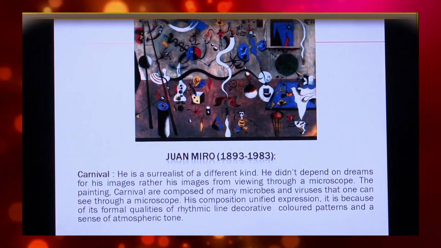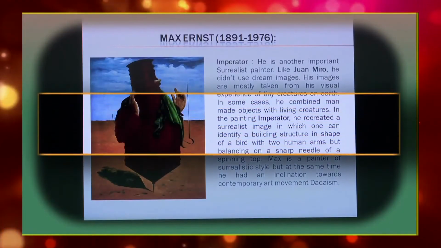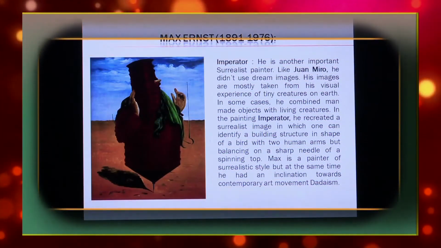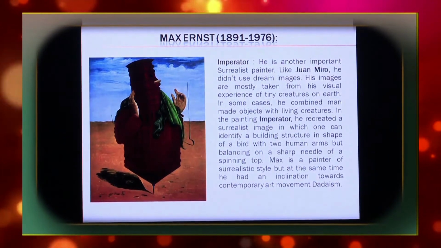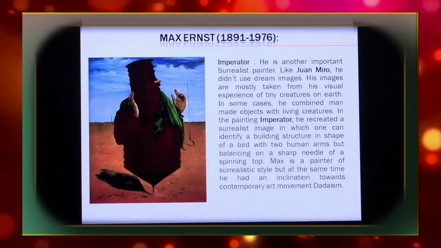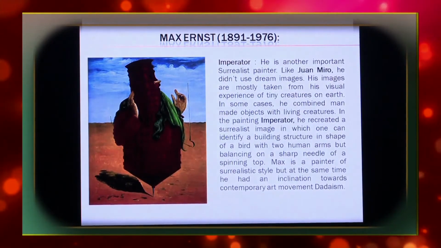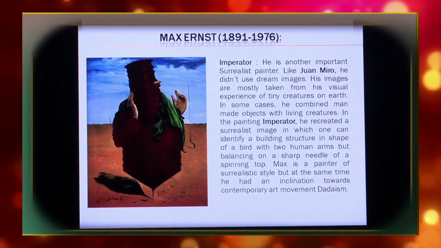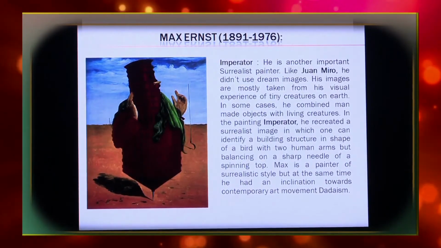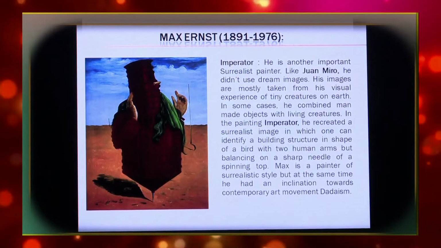Max Ernst, his masterpiece, Imperator. He is another important surrealist painter. Like Joan Miro, he didn't use dream images. His images are mostly taken from his visual experience of tiny creatures on Earth. In some cases, he combined man-made objects with living creatures.